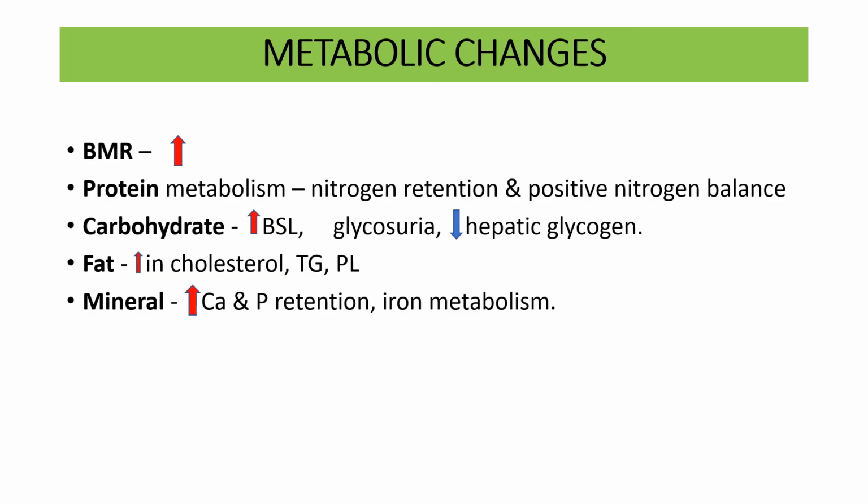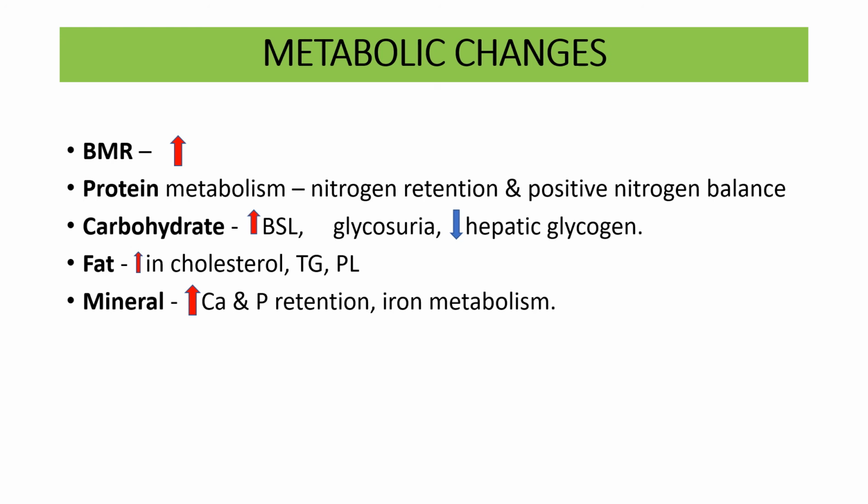What are the metabolic changes? The BMR of the mother increases. In protein metabolism there is nitrogen retention and a positive nitrogen balance. Blood sugar level increases, leading to glycosuria and decreased hepatic glycogen. There is an increase in cholesterol and triglycerides, and an increase in calcium and phosphate retention.